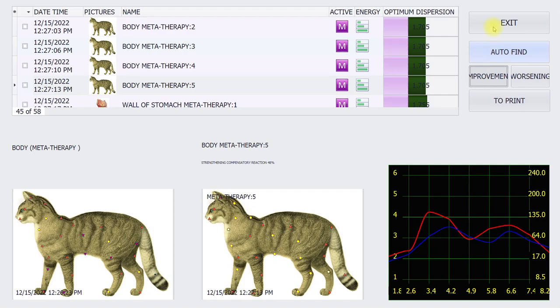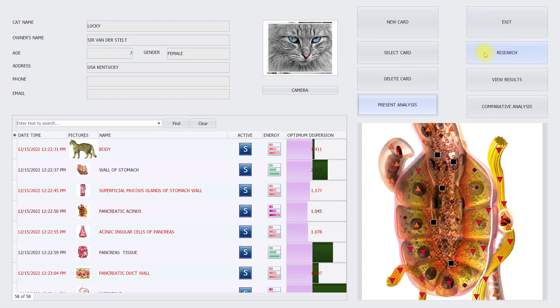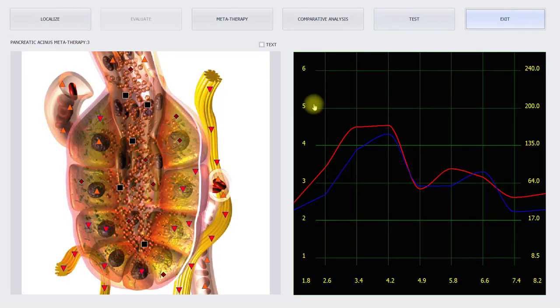You can also search by auto-find. So there's a lot. What's also important is this button, view the results. So you can view the results, select items and put them in a report and print it. But we go to the analysis, test,